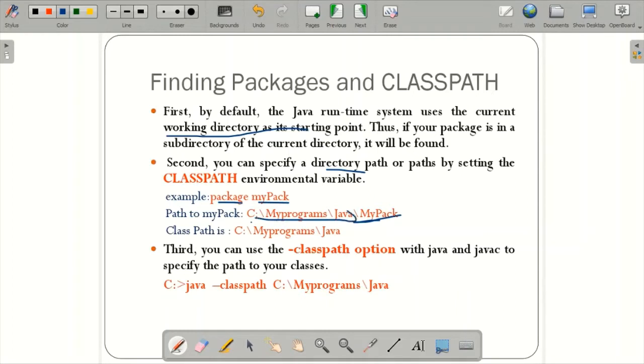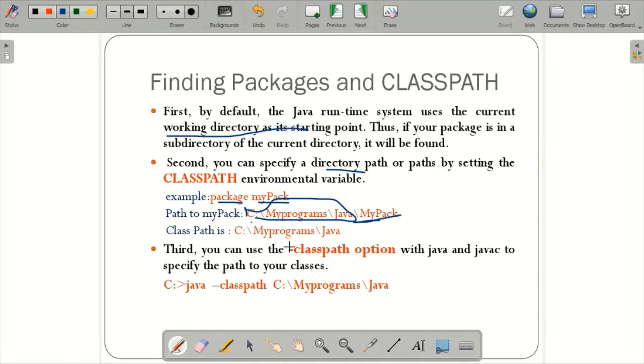You are not going to include the package name. The class path is C:\myprograms\java. That's it, this is the class path. The path to mypack is the entire path, but the class path is this. So you can set this for your package.